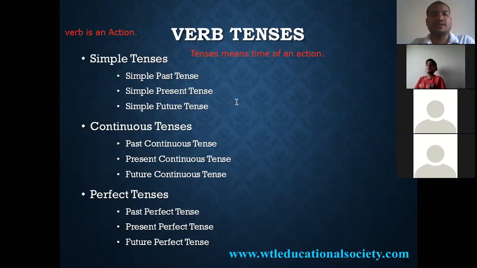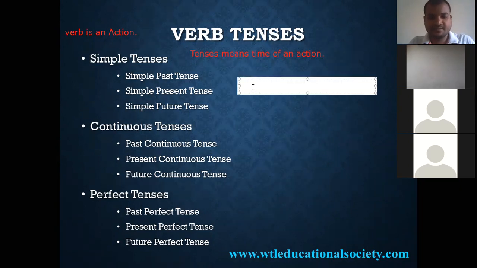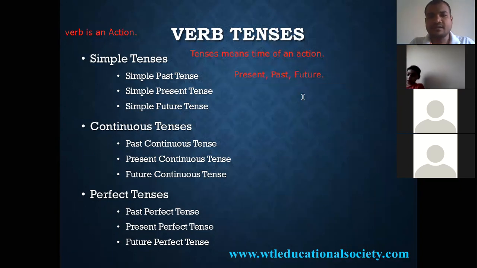So the first one, simple tenses. If you observe, simple past, simple present, simple future. So there are 3 tenses actually: present, past, future.